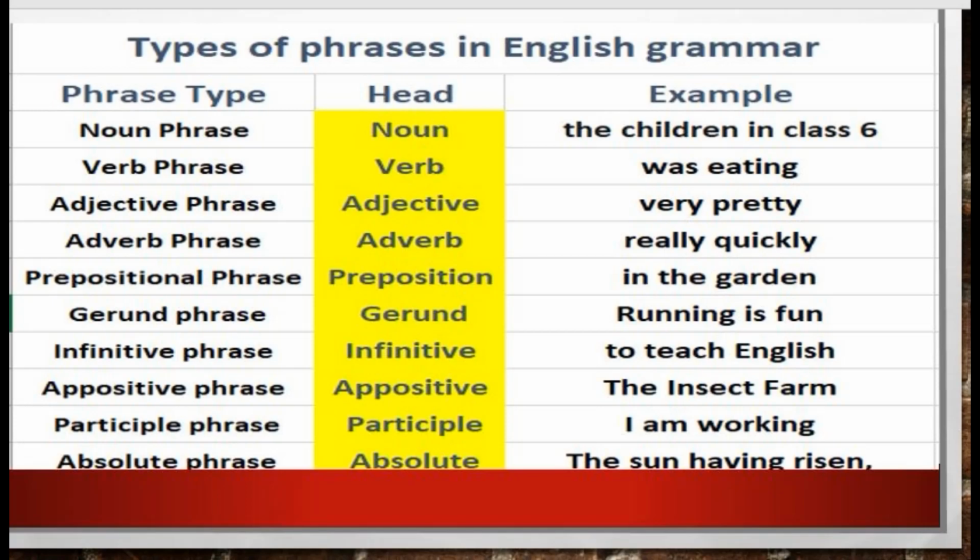Infinitive phrase. Infinitive phrases include infinitives, for example, to teach, to eat, to learn. Appositive phrase. An appositive is a noun or pronoun, often with modifiers, set beside another noun or pronoun to explain or identify it. For example, the insect farm.